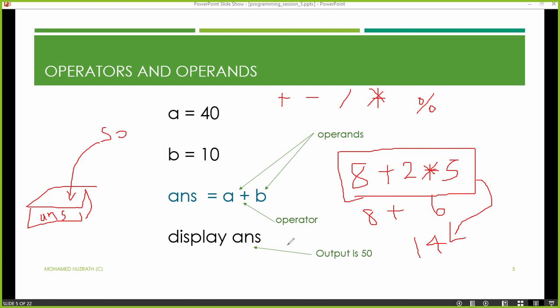So this is what we discussed in this slide. Two things we understood: one is operator, one is operand. Operators are the symbols like this, and operands are the values that it uses to perform the operation. Those are the two terms we need to keep in mind. Right, any doubts, children?